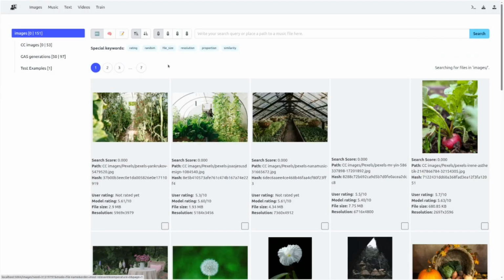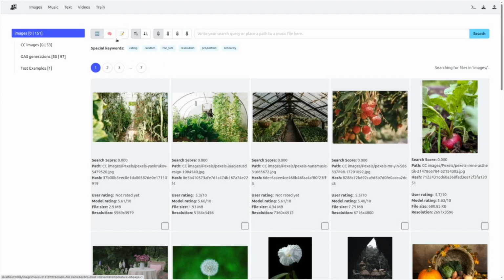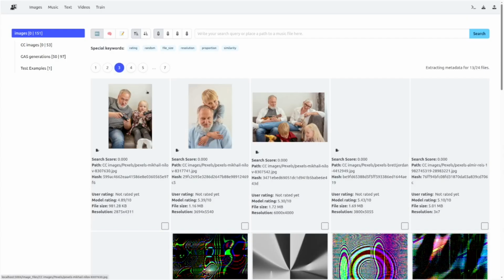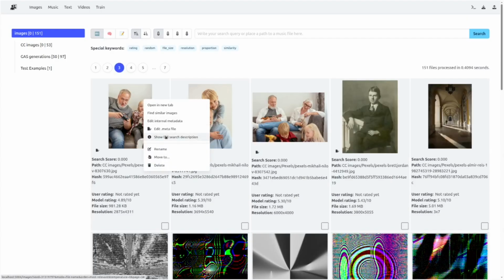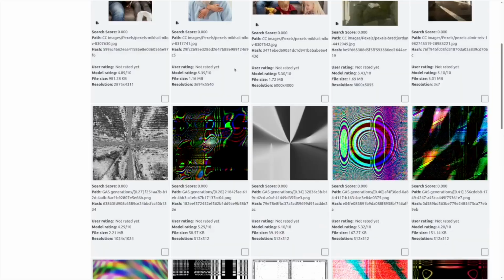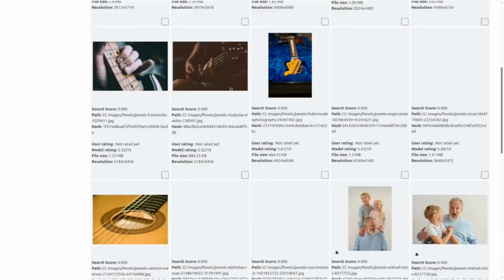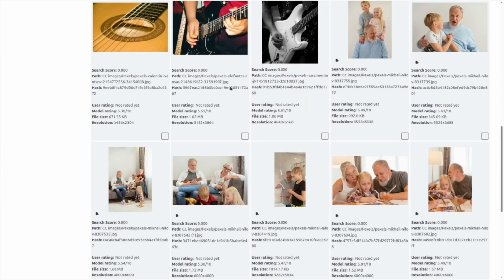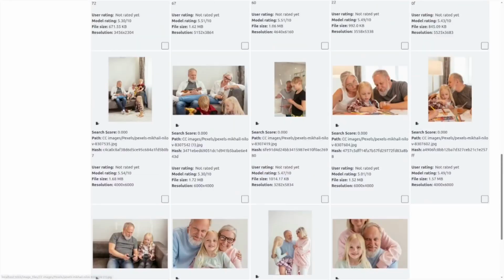Metadata-based search is another advanced search mode that uses embedding models to understand the metadata associated with your files. This search mode analyzes file names, folder paths, internal file metadata, and any additional notes you have stored in the external .meta files. This search mode is especially useful when you have already organized your data with meaningful file and